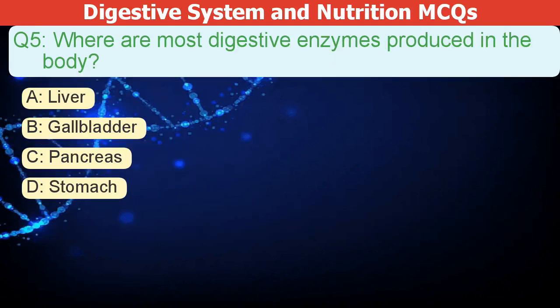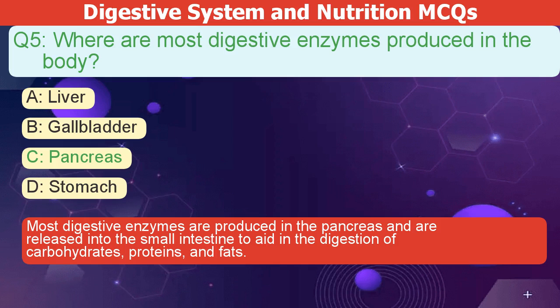Where are most digestive enzymes produced in the body? A. Liver. B. Gallbladder. C. Pancreas. D. Stomach. The correct answer is C. Most digestive enzymes are produced in the pancreas and are released into the small intestine to aid in the digestion of carbohydrates, proteins, and fats.